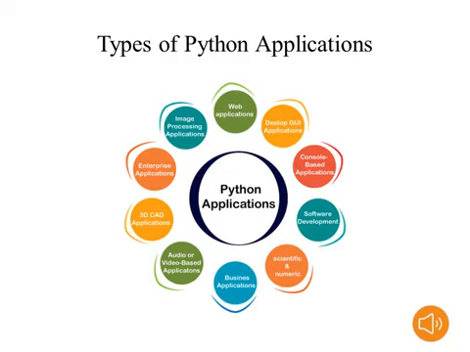Only Java is preferred for database communication. At the time of communicating with the database, definitely we use Java. But nowadays we are using business applications, business intelligence, artificial intelligence, machine learning, and blockchain technologies. These are the new technologies we use as computer science students. That's why most industries, depending on the feature, consider Python important compared to Java. So here you can observe the different types of Python applications.